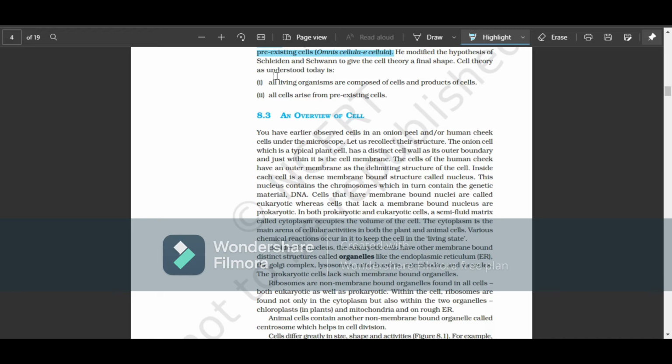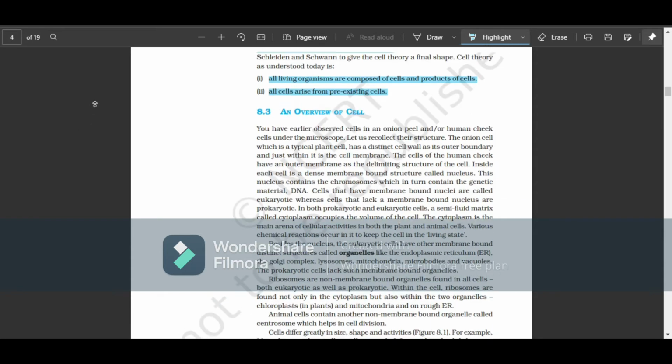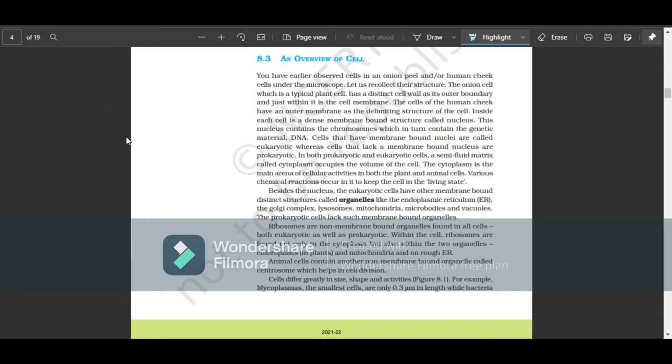Okay, so it was that all living organisms are composed of cells and the products of cells, and all cells arise from pre-existing cells. Okay, so Rudolf Virchow, in which year did he modify the cell theory? 1855, right? So Matthias Schleiden, which year? 1838, and 1839 was Theodor Schwann.